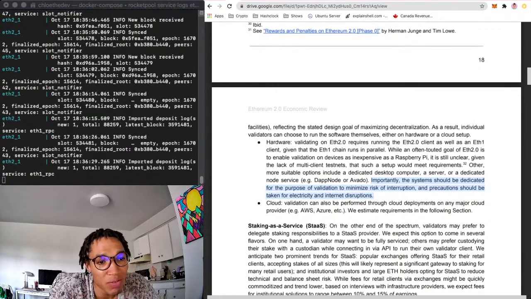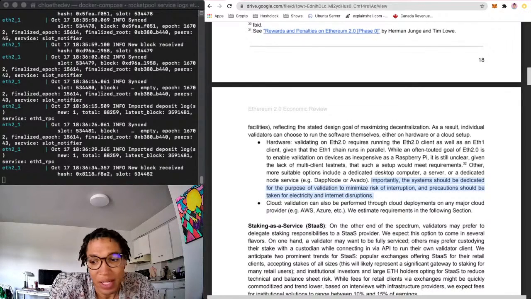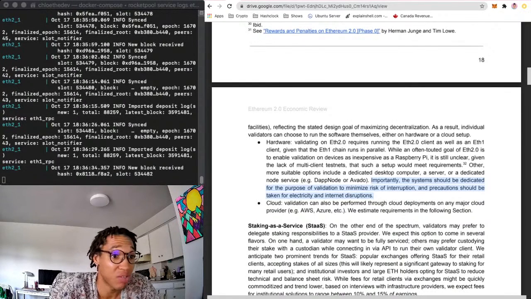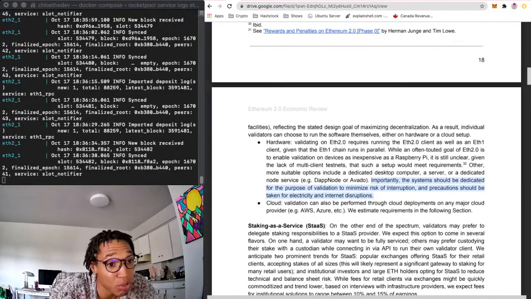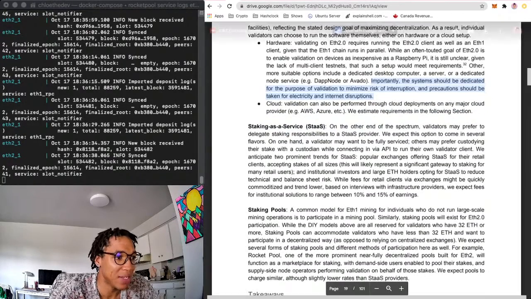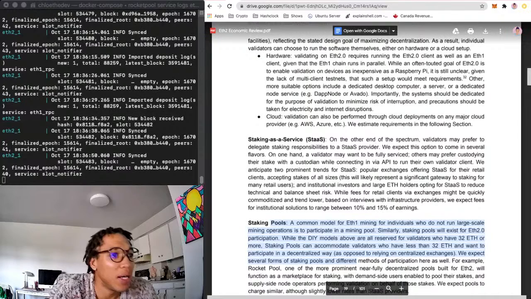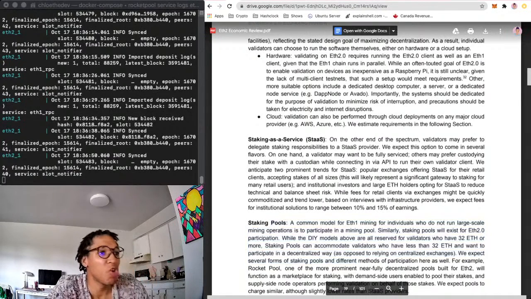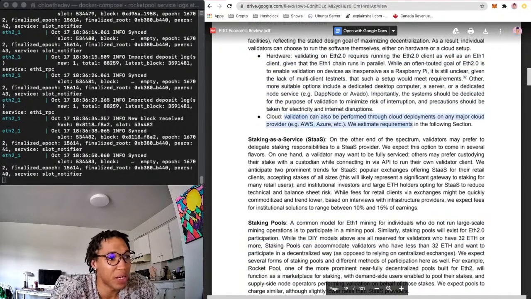I use an Ubuntu server. It is very slow, so it's not something I would use for professional staking or anything like that. But I am going to use a Rocket Pool node, like I said, which I consider staking pools, which is Rocket Pool. So we'll talk about that soon. So you can run it hardware-wise, or you can run it through the cloud.